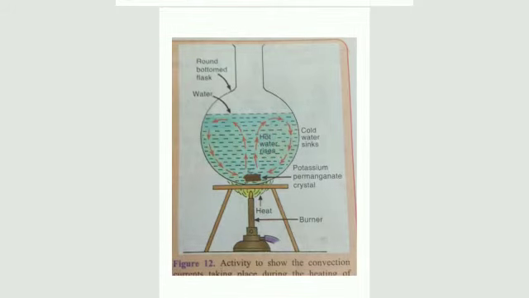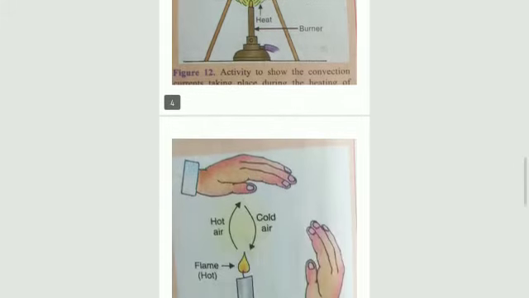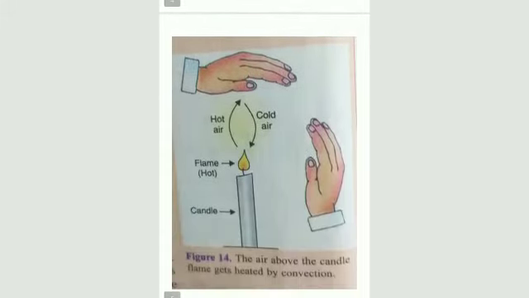It is going upward and then coming back in a round movement. This is the air above the candle flame getting heated by convection. Hot air goes up, cold air comes down.